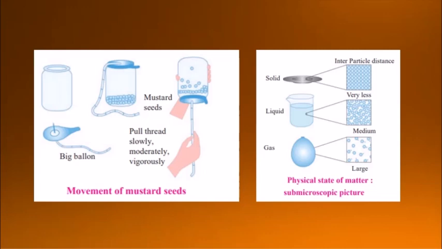Next is gas. The intermolecular force is very weak in gases, and therefore the particles of gases move freely and occupy all the available space. Even in this picture, you can see they are moving very freely and are not attached to each other because the force is very weak. By this we come to know that they have neither a definite shape nor a definite volume. So these were some characteristics of solids, liquids and gases.